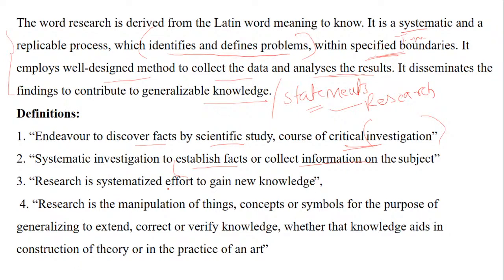Research is systemized effort to gain new knowledge. Now see, here you can gain new knowledge or add something to the existing knowledge. It's not every time something completely new. An addition can be made to your existing knowledge, because this word was again a part of one assertion and reason statement.